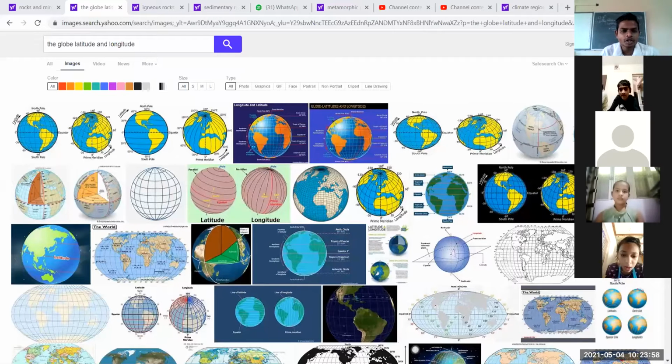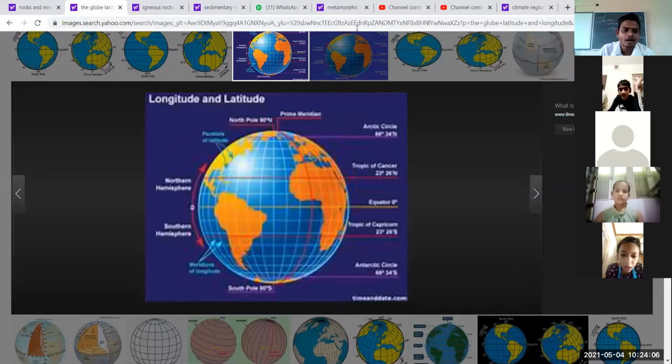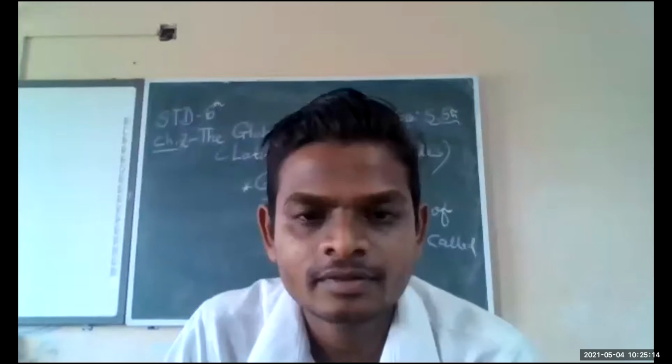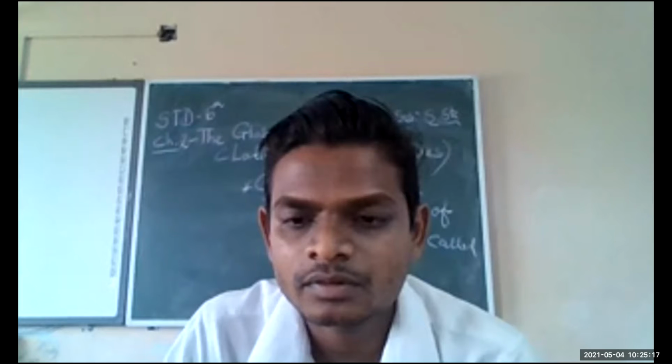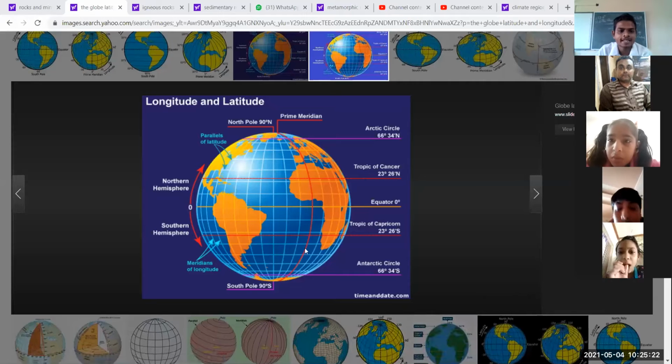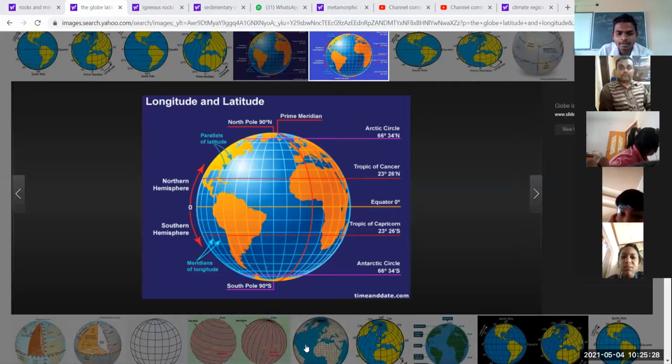Okay, there is a picture of longitude and latitudes, the model of the earth, on your screen. Now I am going to explain it here. I am going to annotate it, so I am going to share the screen again. Right now, what is on your screen? I hope that you are able to see it. So I am going to annotate it here.